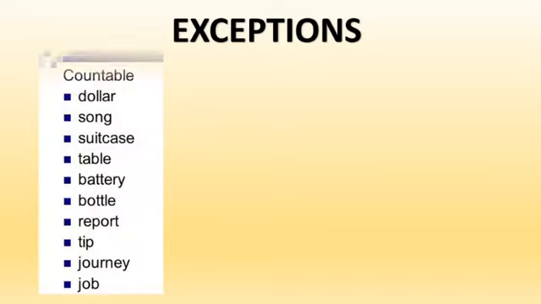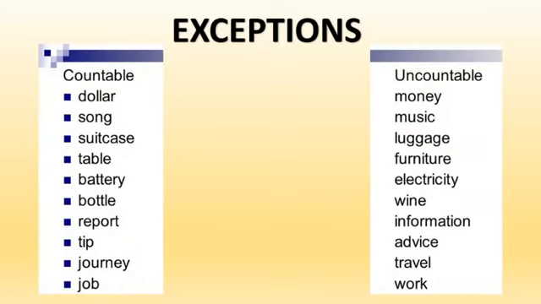Now, we're going to check the exceptions for countables and uncountables. Countable exceptions: dollar, song, suitcases, table, battery, bottle, report, tip, journey, job.